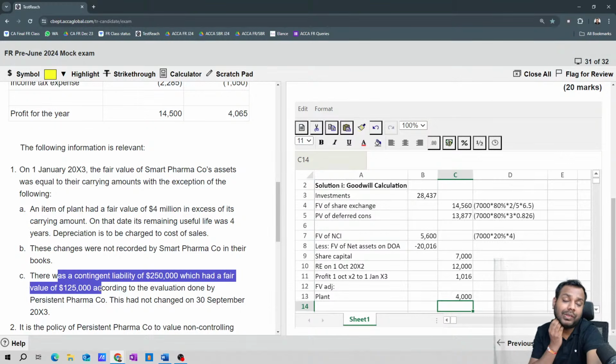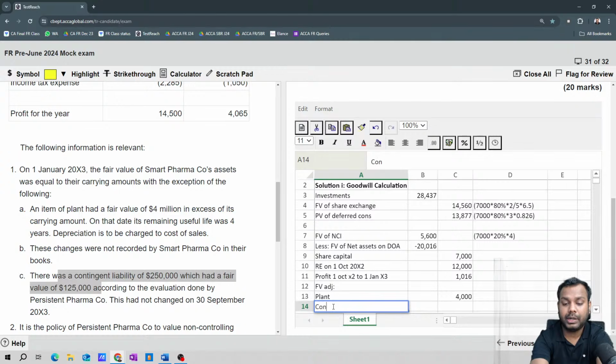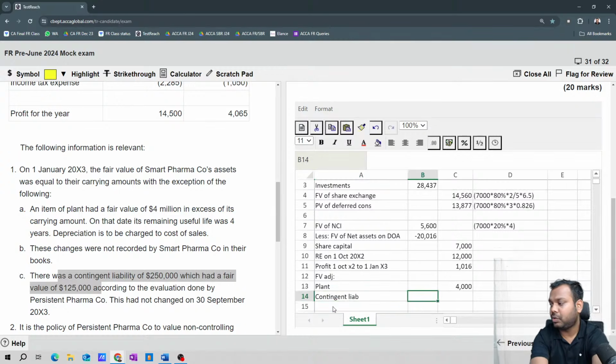I told you, if the subsidiary has a contingent liability, you will record it in the group FS at its fair value on date of acquisition, which is 125,000. So you'll write here contingent liability, minus 125. Right. So now what is the fair value of net assets? It equals the sum, so this is 23891.